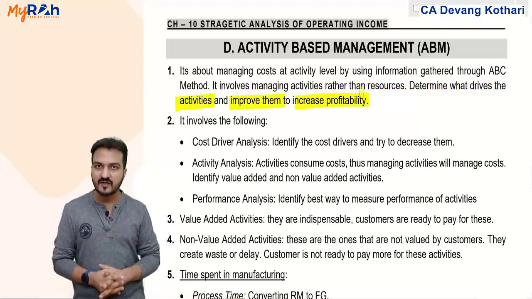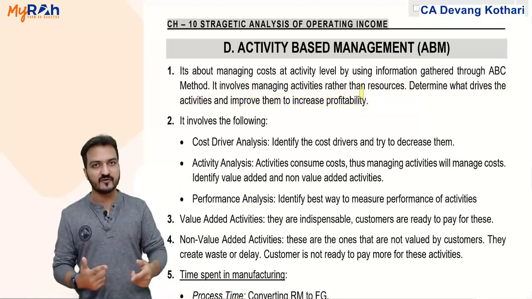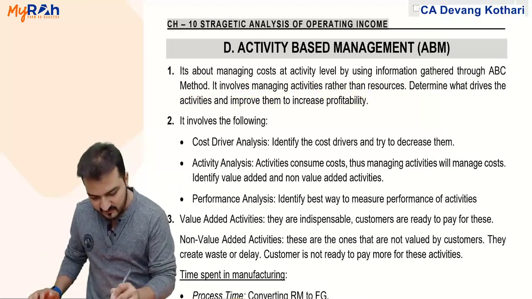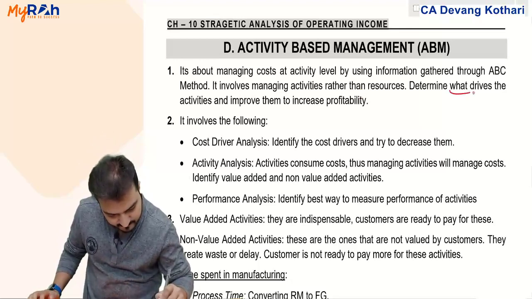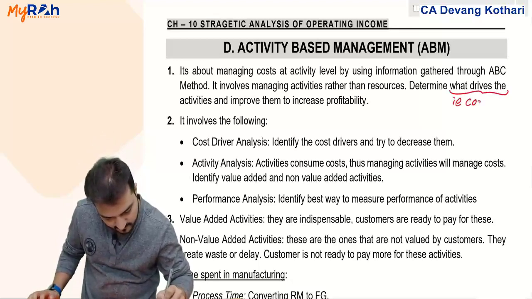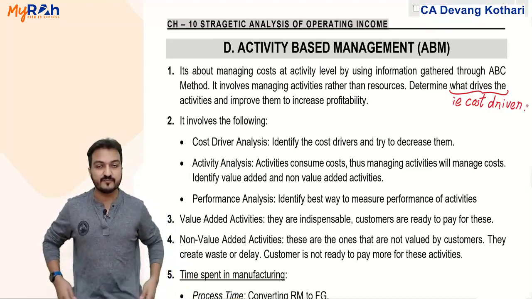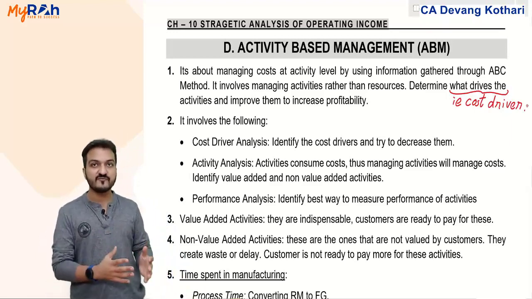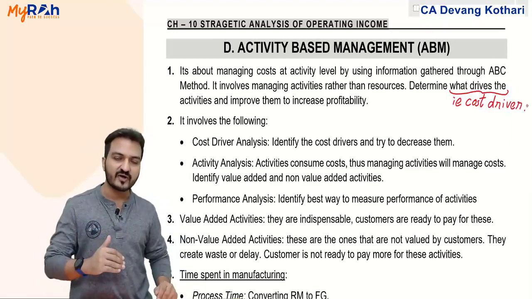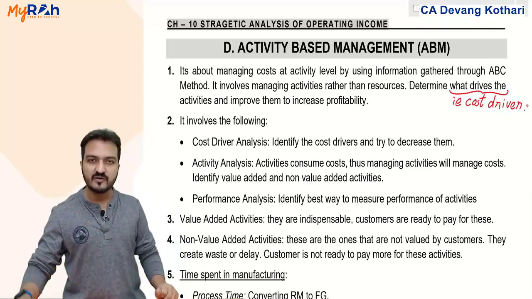Determine what drives the activity, meaning cost driver. That is, determine the cost driver. I hope you remember what cost driver means. Determine the cost driver and improve those cost drivers to increase the profitability.